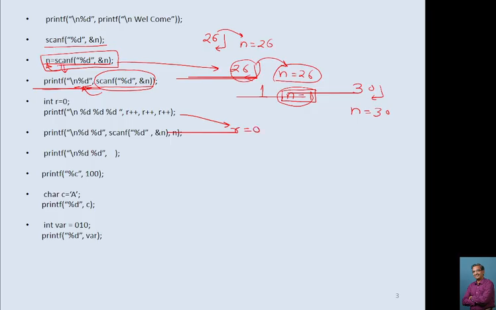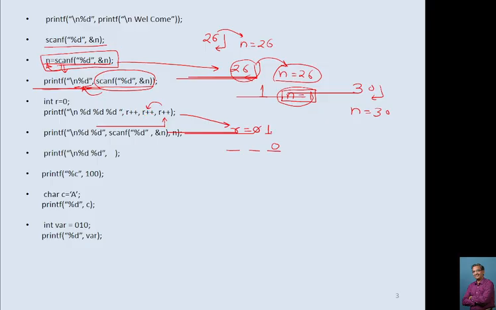Initially the value of r is 0. This scanf slash n percentage d indicates you want to print three numbers, first, second and third. And here we have r plus plus, r plus plus, r plus plus. Now when this is the case, your compiler starts from the right hand side. The right hand side is r plus plus. So first of all it prints the value of r, 0, and the value of r becomes 1 because of this plus plus.